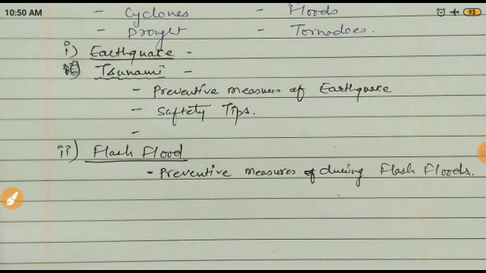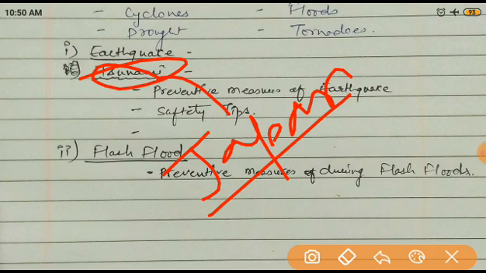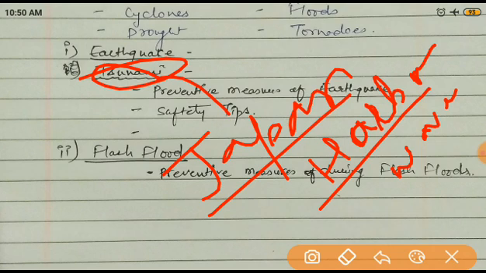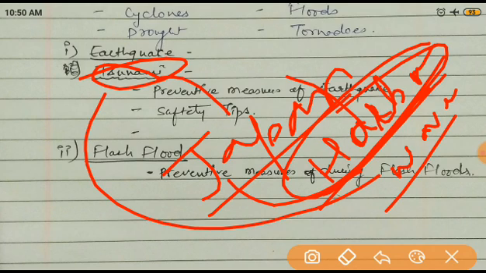What are they called? They are called tsunami. I hope you understand what a tsunami is. Basically, the word tsunami comes from Japan. Its meaning is harbor waves. What does harbor waves mean? A harbor is where the ships are held, a ship station. So harbor waves is the Japanese meaning, and that's why it is called tsunami.